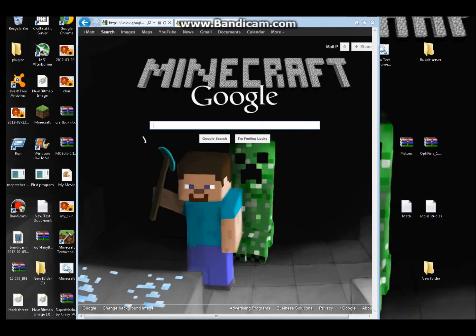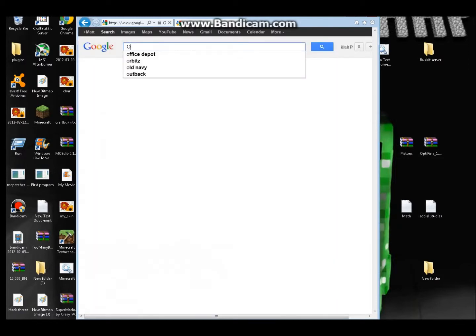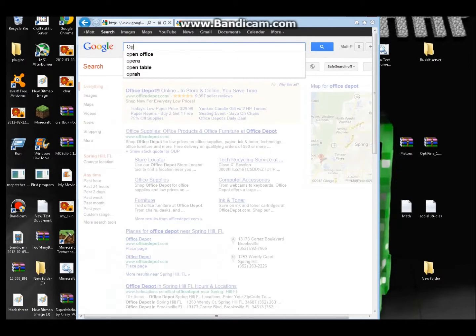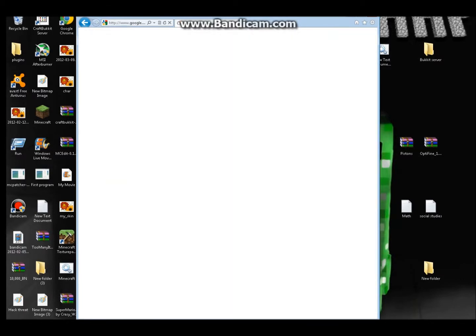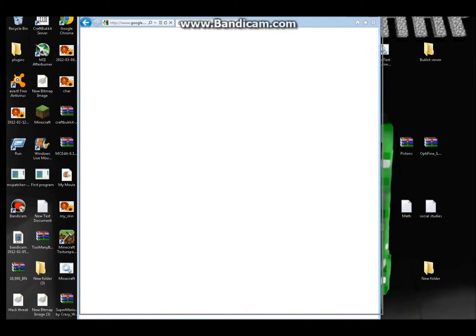Almost half of the people who took the poll said that it gave their computer more than 2 times more frames. So you type in Optifine, and then you click on the very first result.